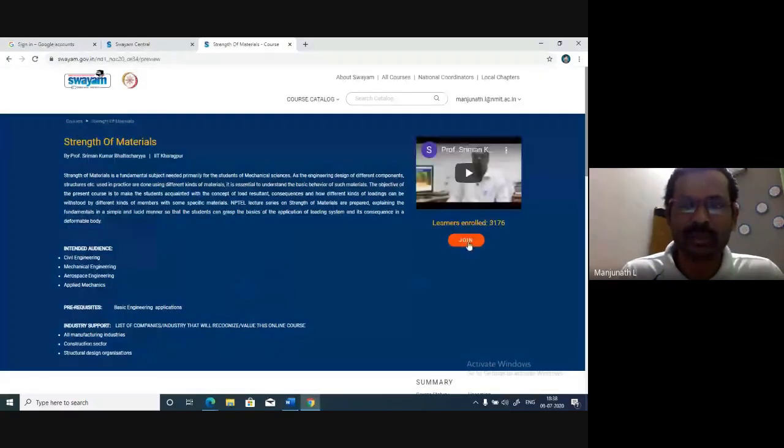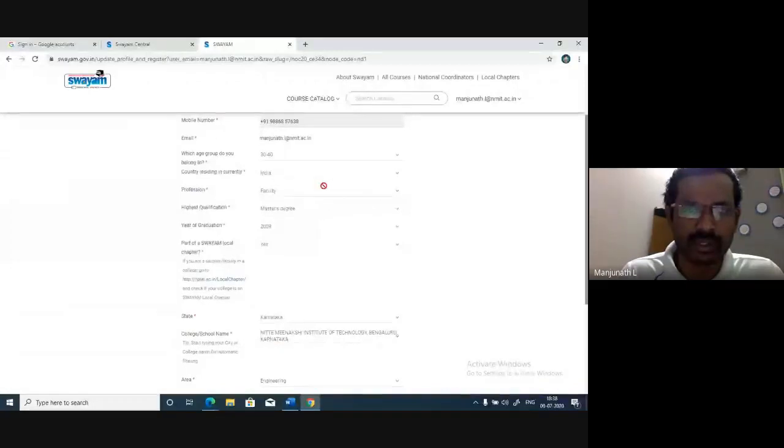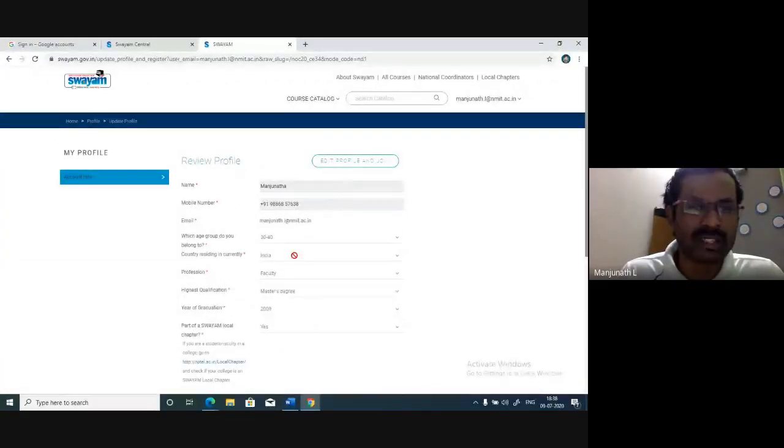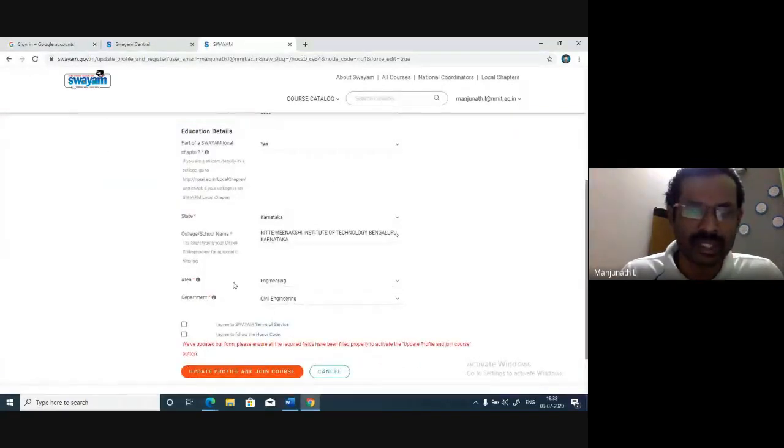You just click join, and my data will be filled automatically. Since I have registered earlier, this is filled. Otherwise, your details might not be filled, so you just enter the details. If you want to edit something, you click edit profile and change anything you want. After that, you click on these two: I agree to Swayam, and I agree to follow the honor code. Then just click update profile and join the course. That's it.